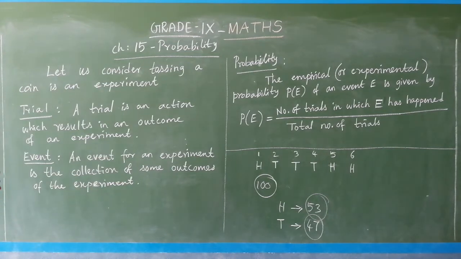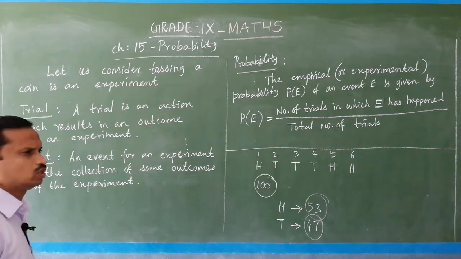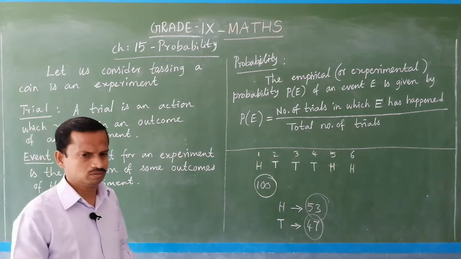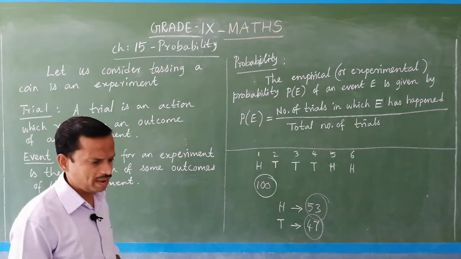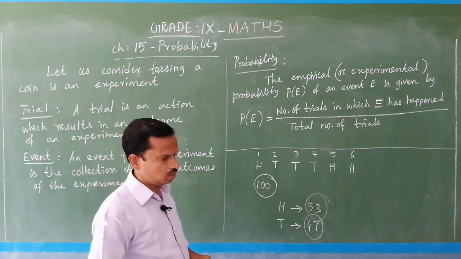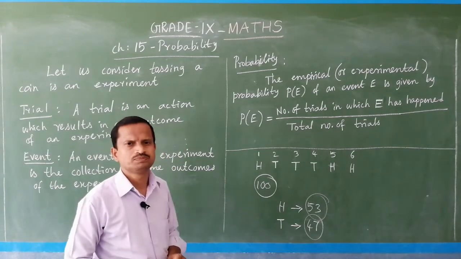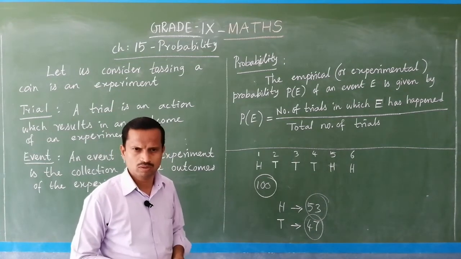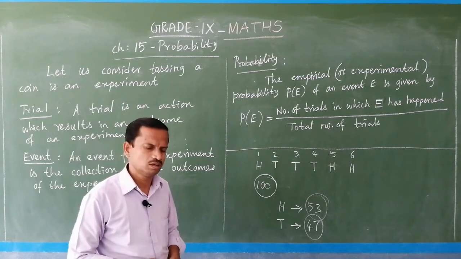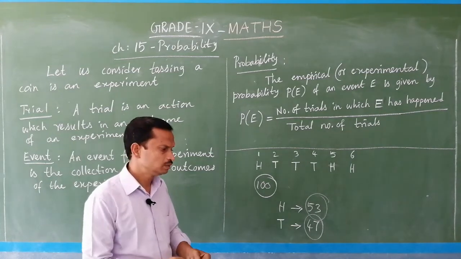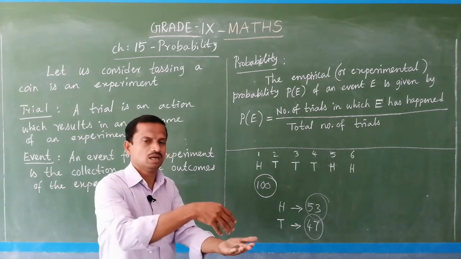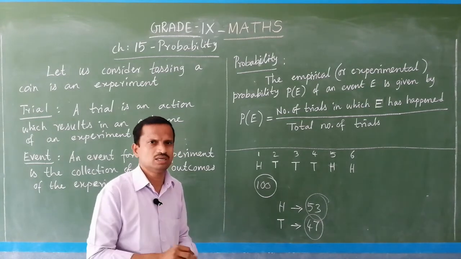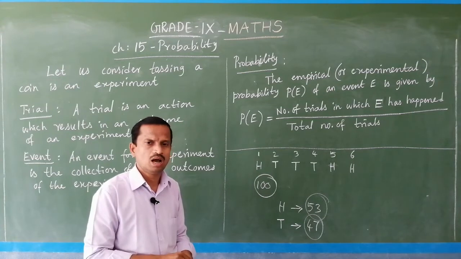Collection of some outcomes of the experiment. So, an event means, getting head is an event. Suppose two teams are going to play a cricket match, and you often see that they will toss a coin and one will call the toss, and if they win the toss, then they will choose either to bat or to bowl. So, tossing a coin is a trial, but the result will definitely come. But each result that you get is an event.